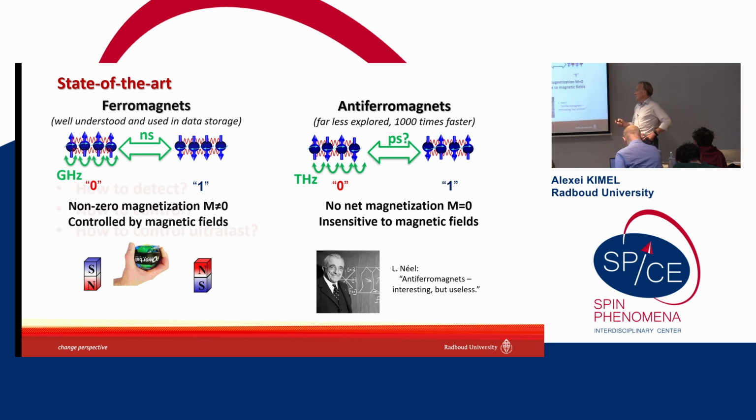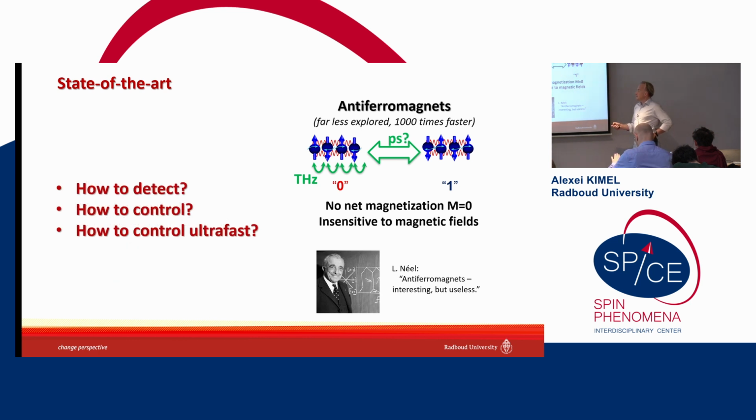But still, how to control, how to detect, and how to control spins in antiferromagnets ultrafast, these are the questions that people ask again and again, and we have seen in the previous talks that these questions remain very important and heavily debated in science, and these are exactly the questions I would like to talk about.